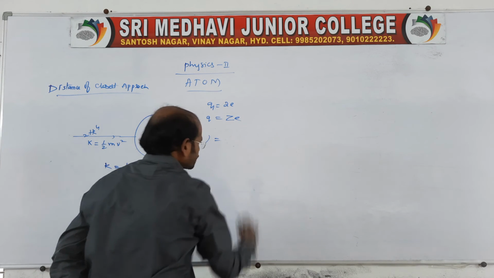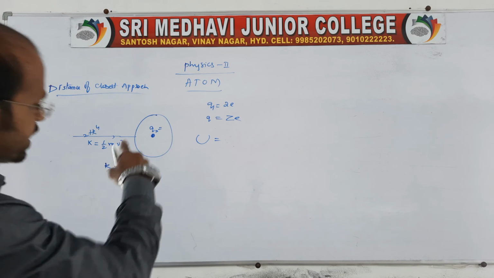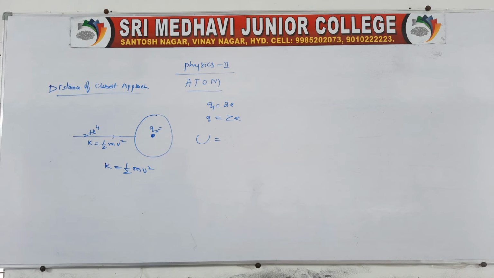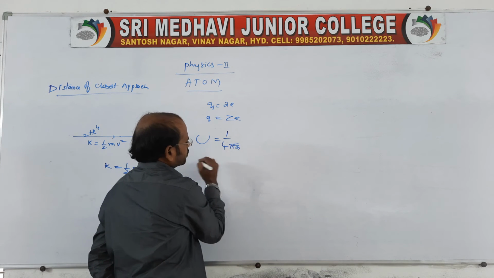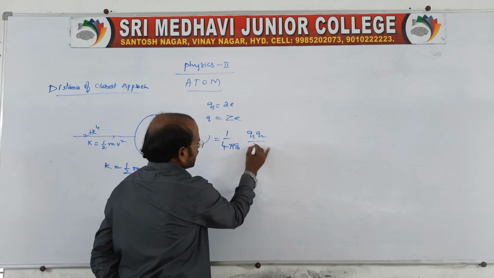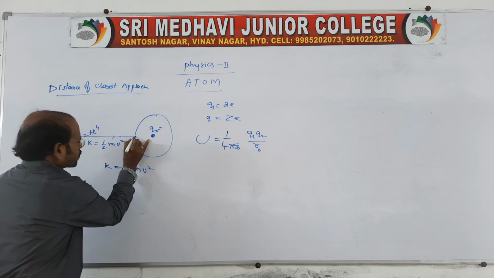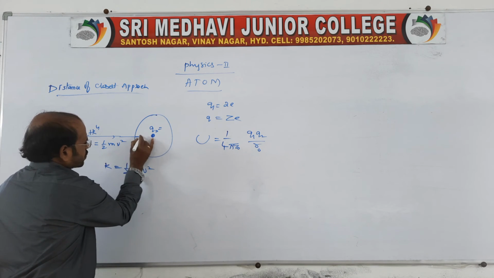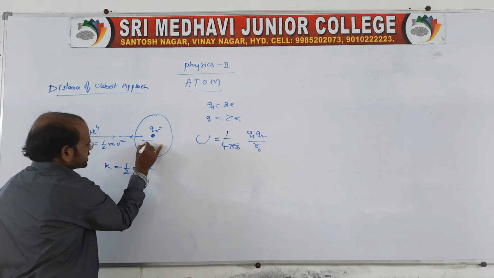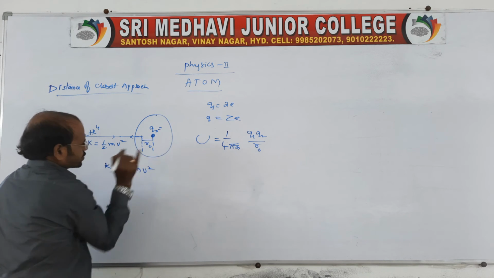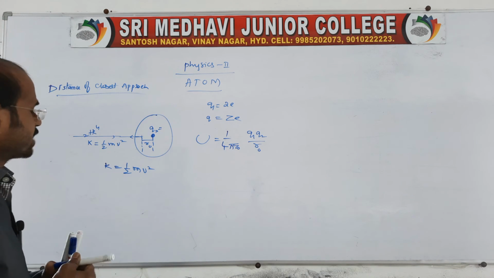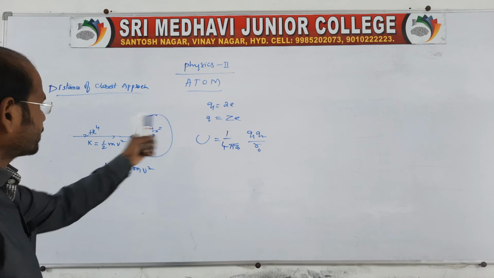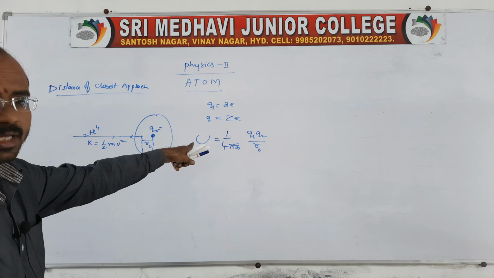Now we know the electrostatic potential energy from electrostatics, the potential and charges: 1 by 4 pi epsilon naught Q1 Q2 by R naught. Because the alpha particle comes very close and then returns back, this distance we call R naught, the closest approach. The kinetic energy is converted into potential energy.